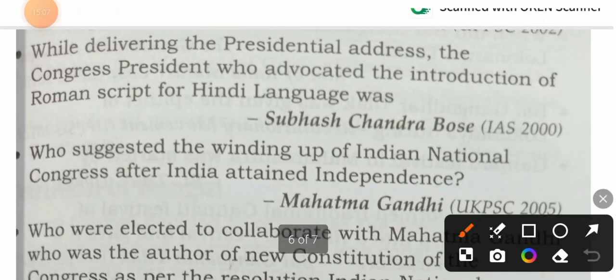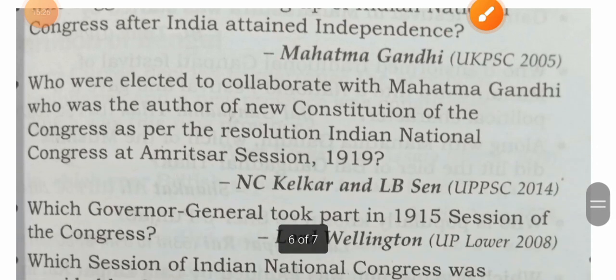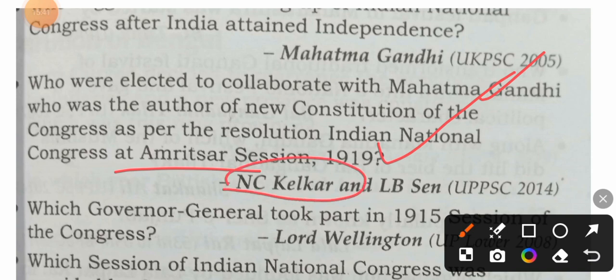While delivering the presidential address, the Congress president who advocated the introduction of Roman script for Hindi language, this is Subhash Chandra Bose. Who suggested the winding up of Indian National Congress after India attained independence? This is our father of nation Mahatma Gandhi. Who were elected to collaborate with Mahatma Gandhi, who was the author of new constitution of the Congress as per the resolution of Indian National Congress at Amritsar in 1919? This is N.C. Kelkar and L.B. Bhopatkar.